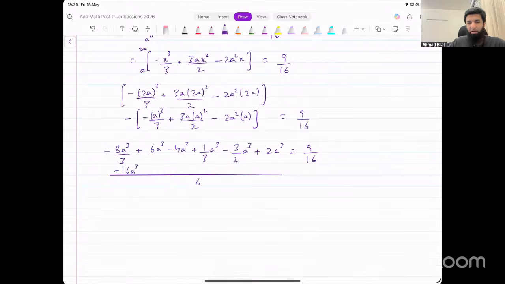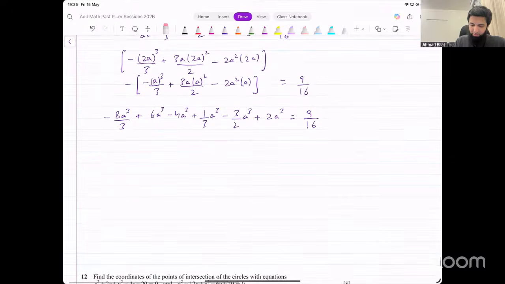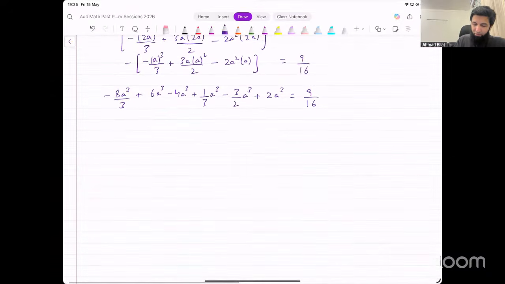If we had calculator allowed, we could just put this whole thing on our calculator, right? In place of a, you put 1 and just put the numbers on your calculator. But in this case, we have to do our calculation manually. So this is minus 16a cube plus 6 times 6, that will be 36a cube. We could actually simplify this first a little. That will make things easier maybe, so I'll do that. It becomes slightly more efficient.